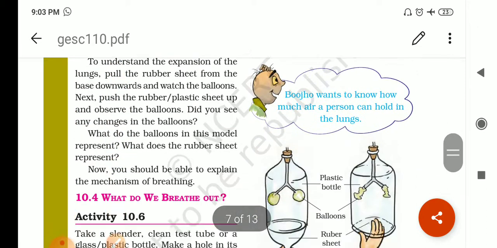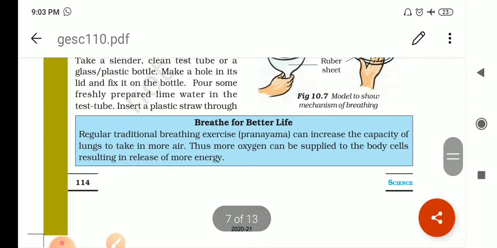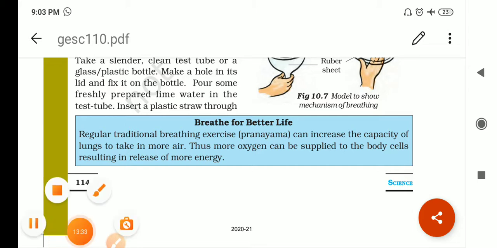Okay. Then breathe for a better life. Regular traditional breathing exercise, right? Pranayam, yoga. It can increase the capacity of the lungs to take in more air, and this more oxygen can be supplied to the body cells, resulting in release of more energy, right?